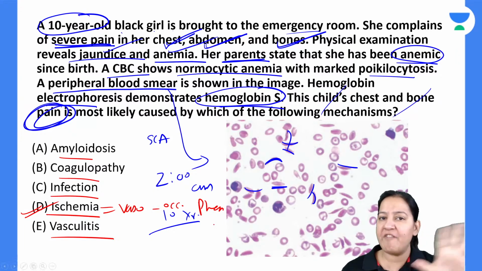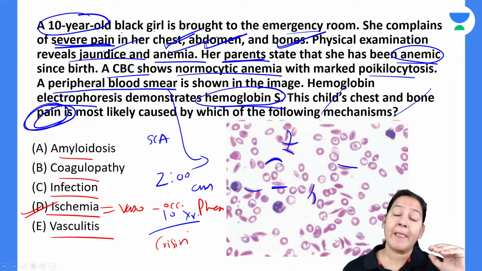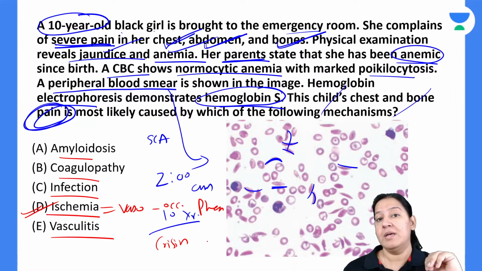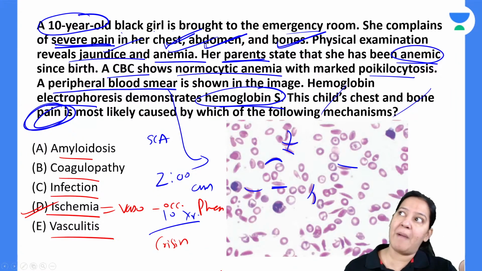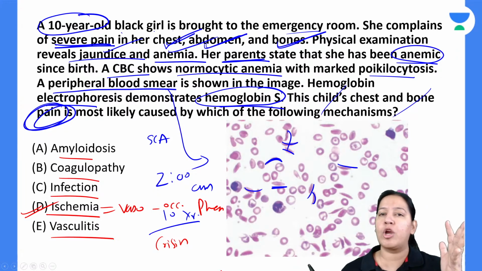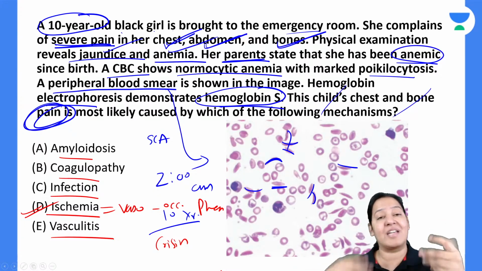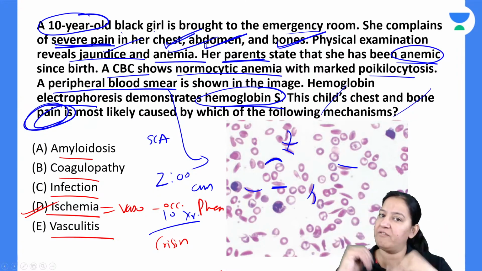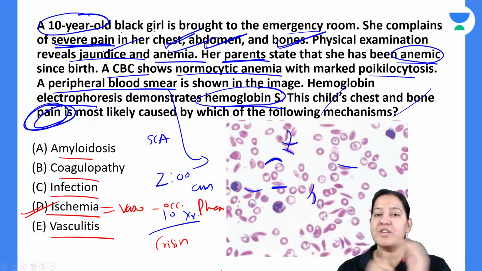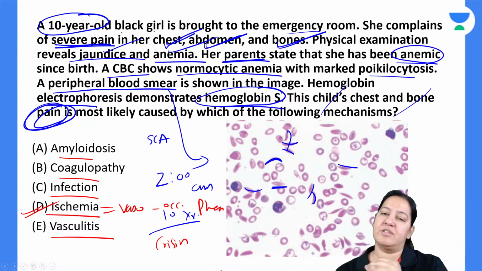These children do not have pain always, but whenever they go into crisis, by crisis I mean the RBCs change in shape. Whenever there is a deoxygenated state, the RBC will convert from biconcave to sickle and they will cause the occlusion and the child is in crisis. The child will present with severe pain. So it is like the attacks of asthma. The patient has an attack, then the patient becomes normal. In between the two attacks, the patient is normal. In the same way, these children have crises and between them, the child is normal.